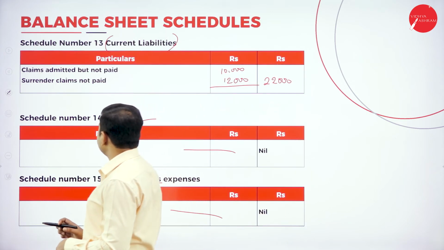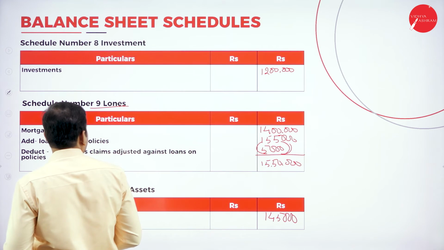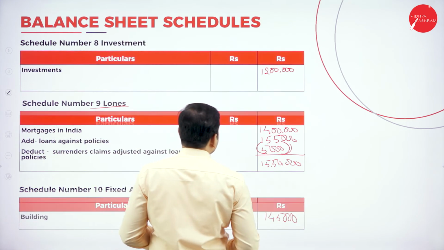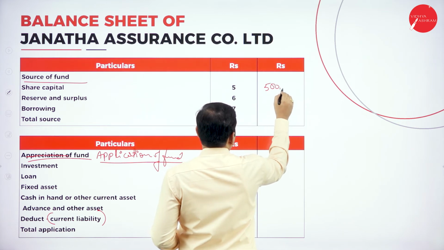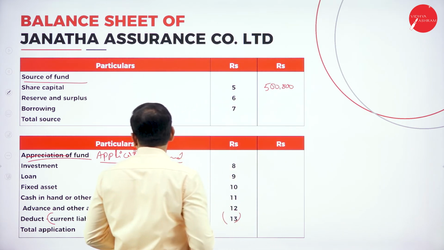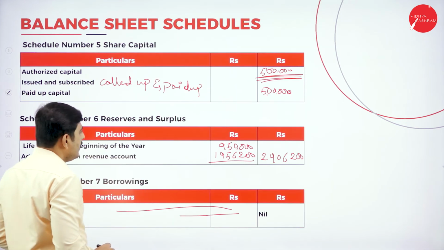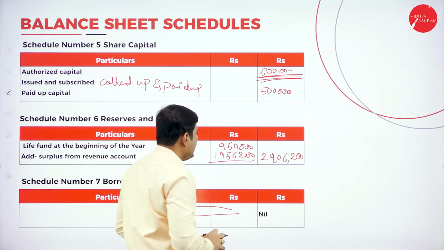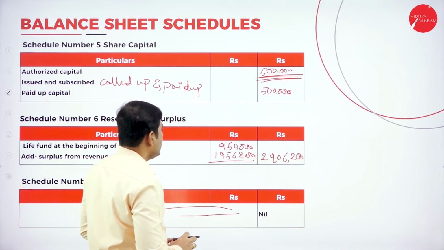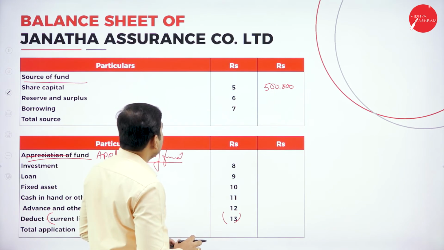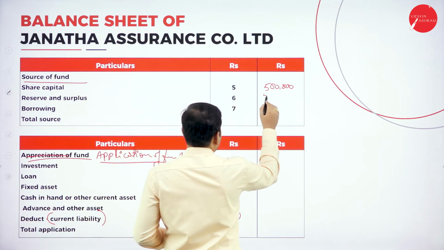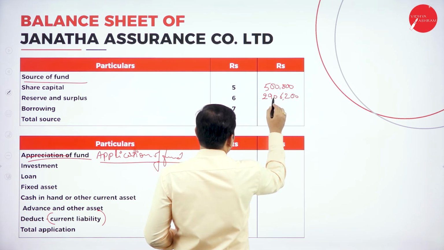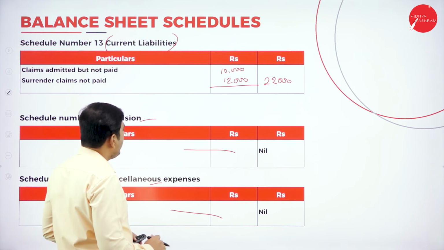Now let's go to Schedule number 5, share capital. Share capital is 5 lakh here. Again reserves and surplus. Reserves and surplus is 29 lakh 6,200. Next item, borrowing.